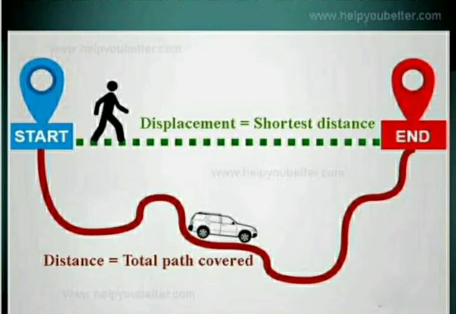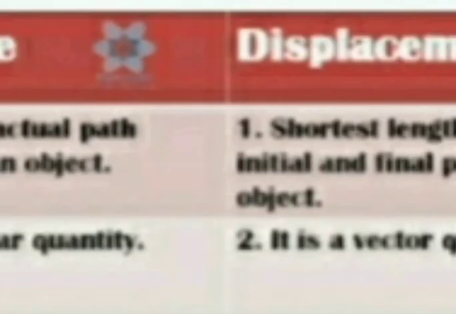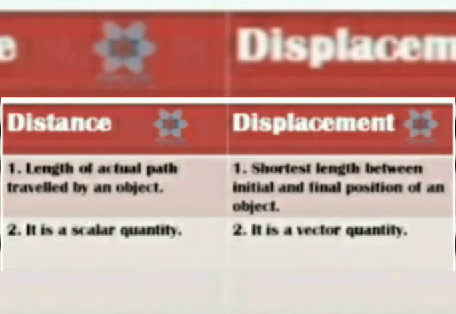Distance and displacement. What do you mean by distance? Length of the actual path traveled by an object is known as distance. Distance is a scalar quantity. Displacement. Shortest length between the initial and final position of an object is known as displacement. Displacement is a vector quantity.